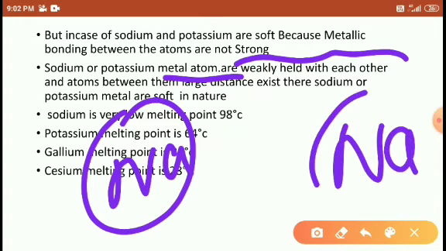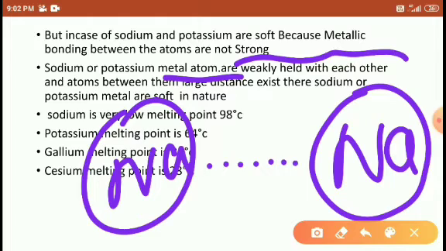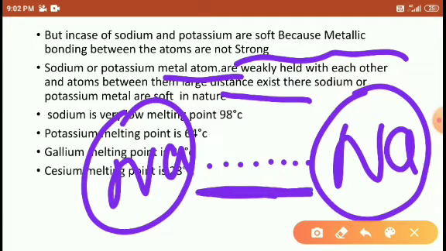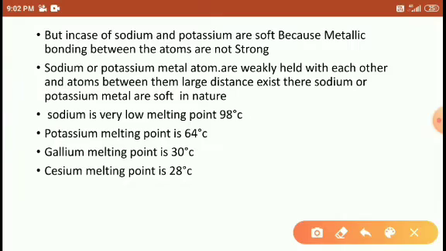Sodium atom, next sodium atom, the attraction between them is very weak. They are weakly held with each other, so that's why a distance exists between them here. Due to this distance, they melt more easily and are soft in nature. Sodium has a very low melting point, students, 98 degrees, potassium's melting point is 64 degrees, gallium 30, and cesium 28. Right students,